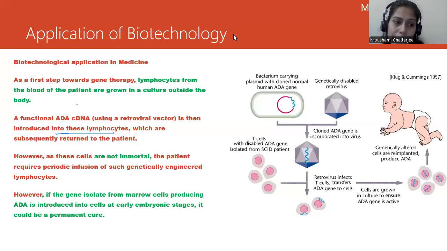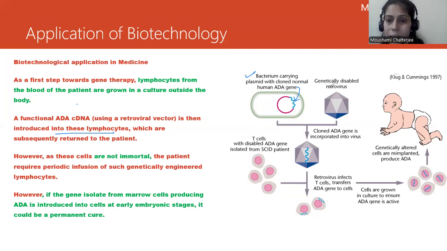Let's have a look at this image, which will make it much clearer. A bacterium carries a plasmid with the cloned normal human ADA gene. This is a bacterium, and there is a plasmid in the bacterium where we have cloned the ADA gene. Can you see this blue gene? This is the functional ADA gene.